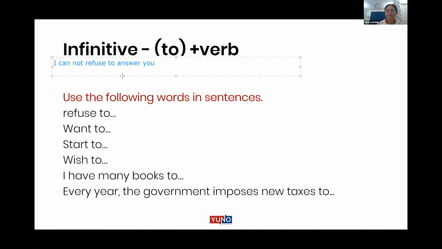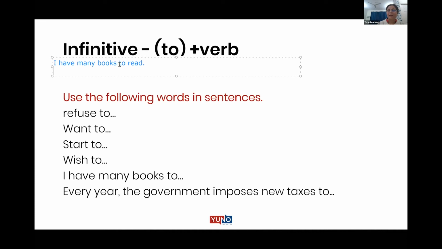Let's look at this. So Jaspreet has shared this with us. So I can't refuse what? So far in all these sentences that you have shared, all the sentences have infinitive as noun. Now let's look at a different sentence that you've shared. I have many books to read.